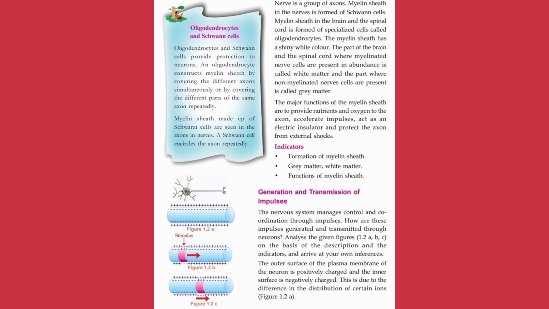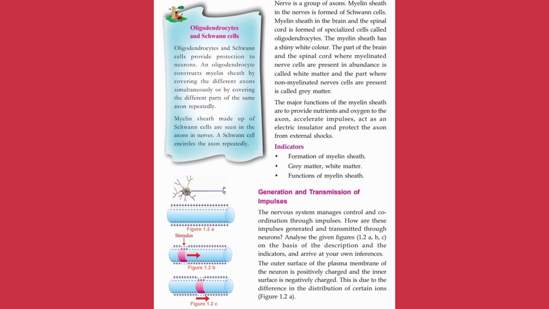We have to study two terms, white matter and grey matter. And what are they? The part of the brain and spinal cord where myelinated nerve cells, that is nerve cells covered by myelin sheath, are present in abundance is called white matter. And the part where non-myelinated nerve cells are present is called grey matter. I will repeat. The part of the brain and also the spinal cord where myelinated nerve cells are present in abundance is called white matter. And the part where the non-myelinated nerve cells are present is called grey matter.